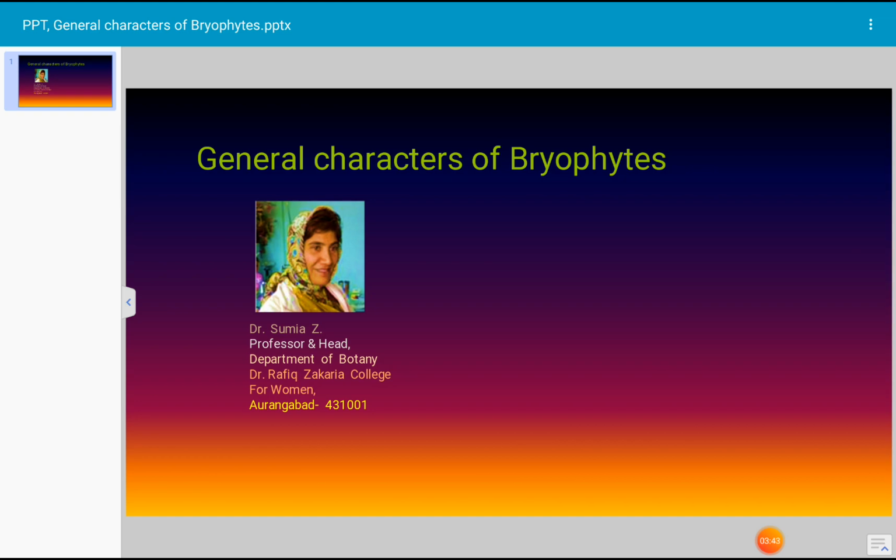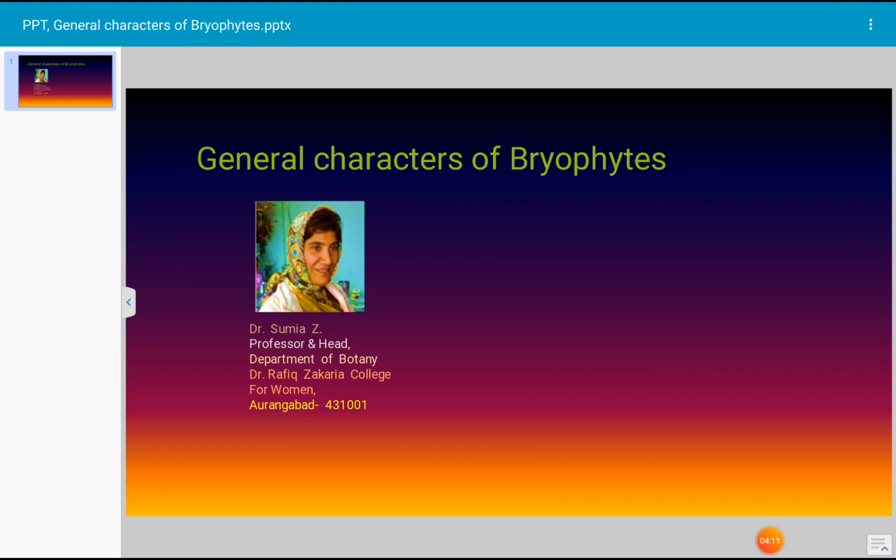Let us see the fertilization in bryophytes. The motile spermatozoids move towards the archegonium in the presence of water. Water is required for fertilization in bryophytes. They enter the archegonium through its open mouth, and one spermatozoid fuses with the egg cell, as a result of which a diploid zygote is formed.